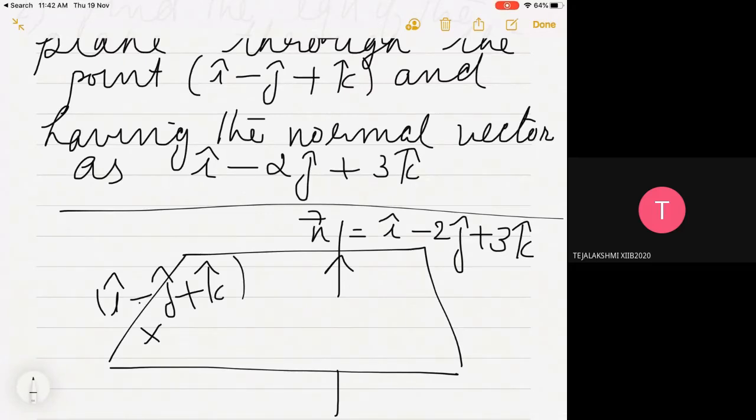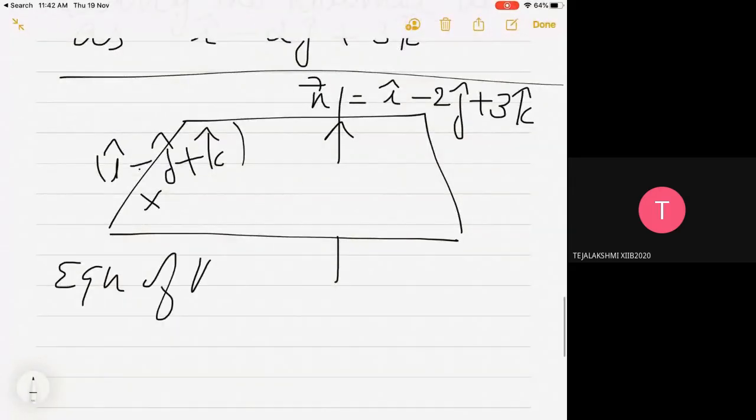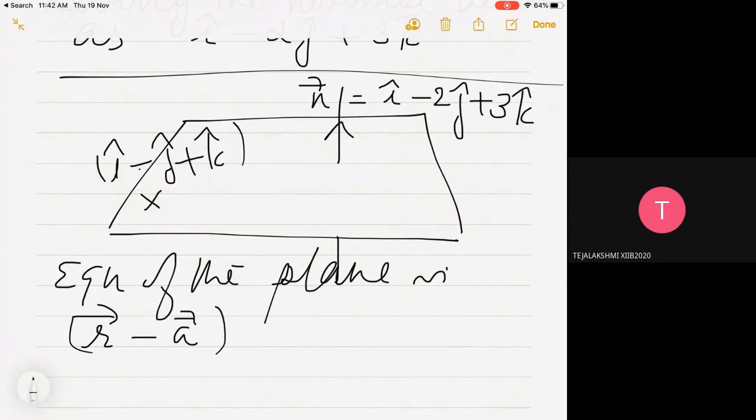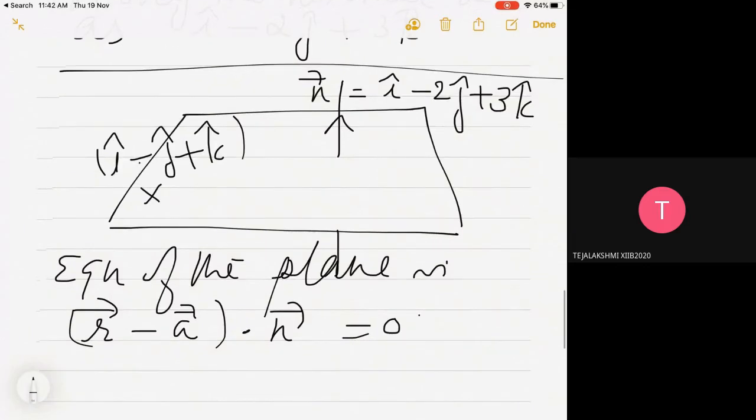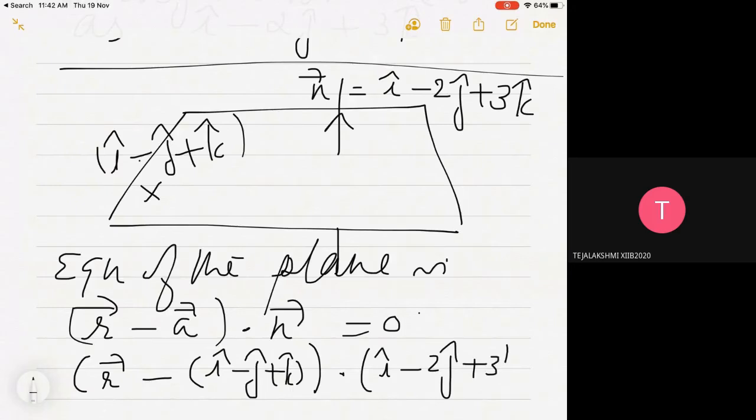So the equation of the plane is vector r minus vector a dot n is equal to 0. So vector r minus vector a, where a is the position vector of the given point, i minus j plus k cap dot i cap minus 2j cap plus 3k cap equal to 0.